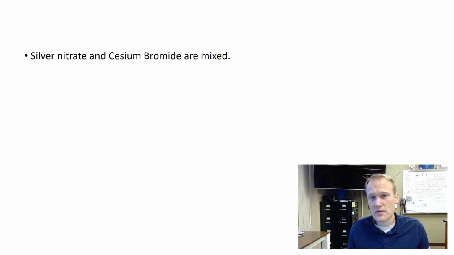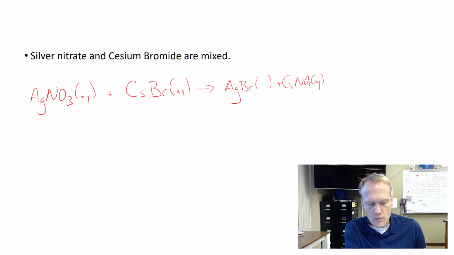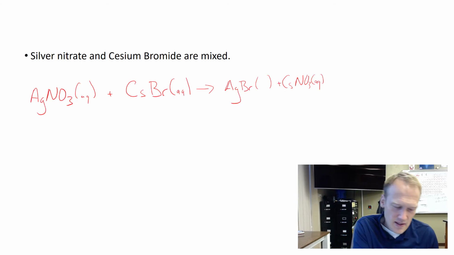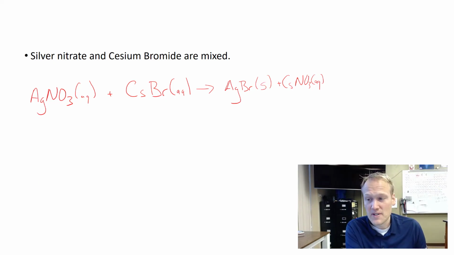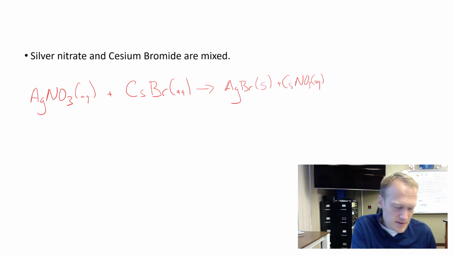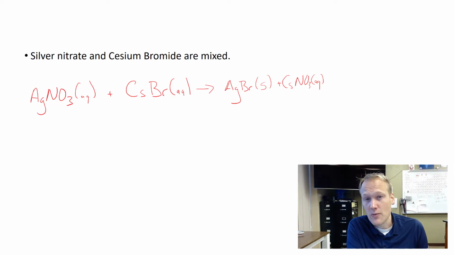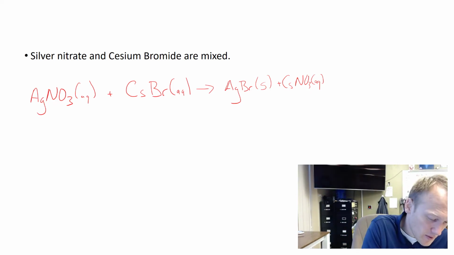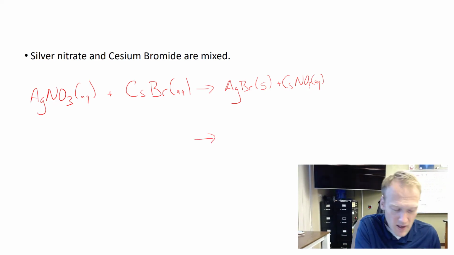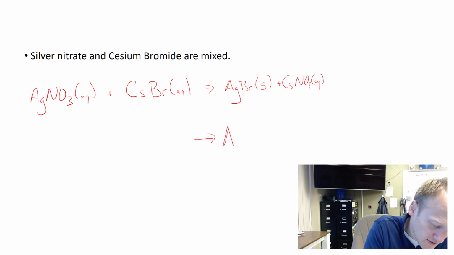The first thing you have to do is write out the double replacement. We know this cesium nitrate, because it's a nitrate, will be aqueous, which means the silver bromide will be our precipitate. This is already balanced. So for the net ionic, we have to start with knowing that the precipitate, or the true product, is what we're looking at. So that would be the silver bromide.